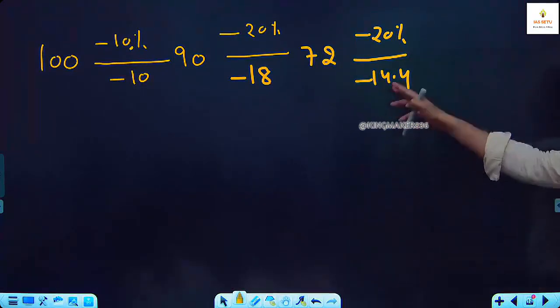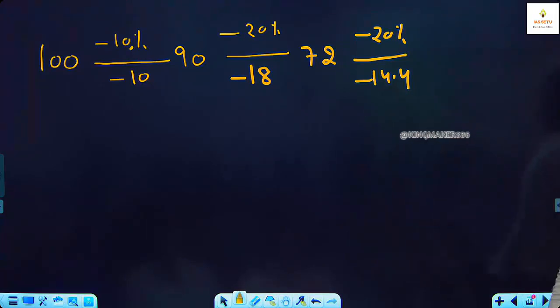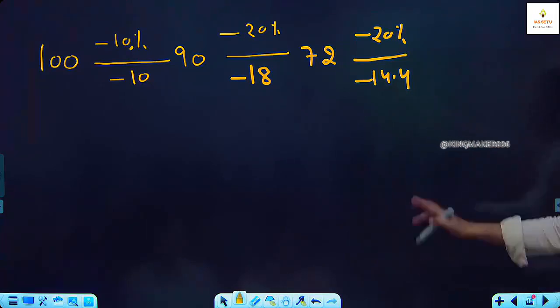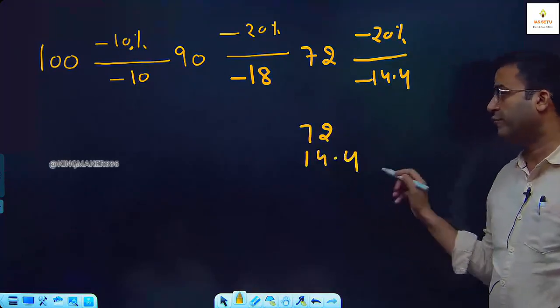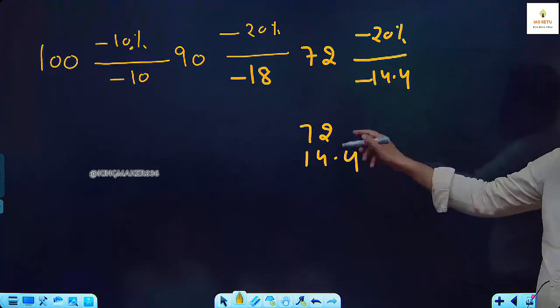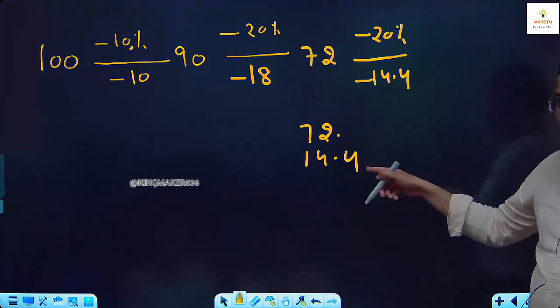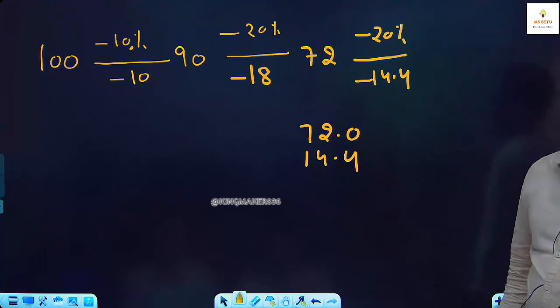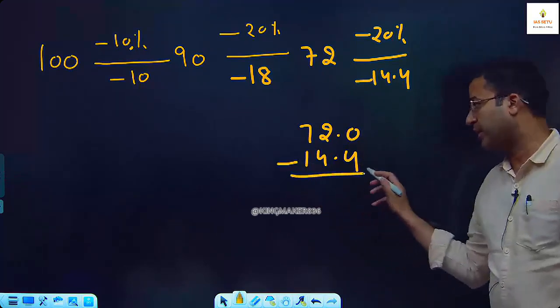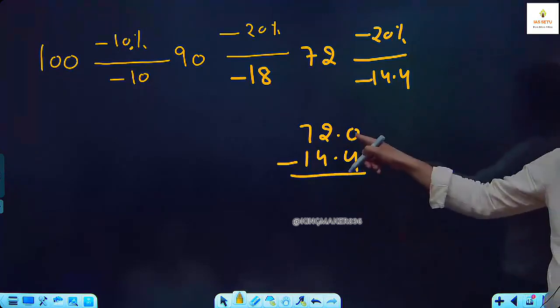Achha, many students, they have problem with this decimal subtraction, although it is very basic thing. What you have to do, 72 minus 14.4. So what you do, you put same number of 0. Like here, if there is 1 digit, you put 1 0. If there are 2 digits, put 2 0. You have to subtract. This is 0 means 10.